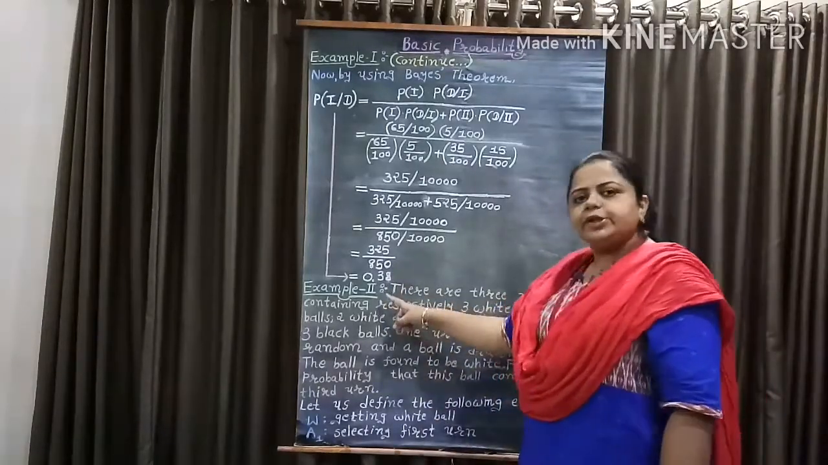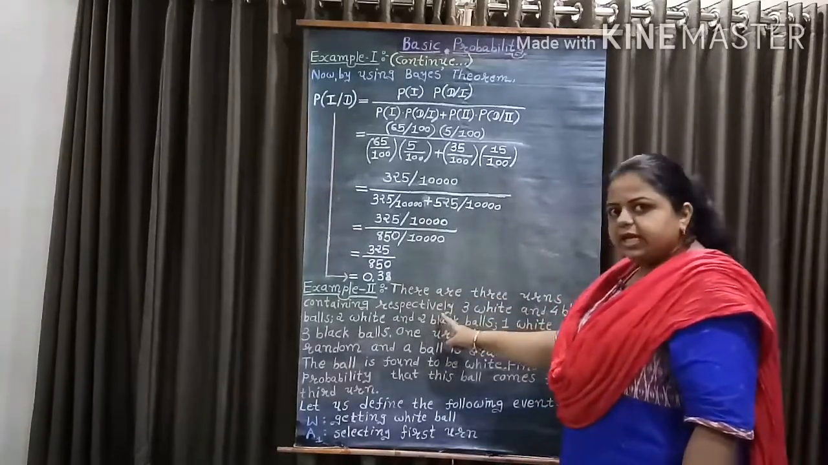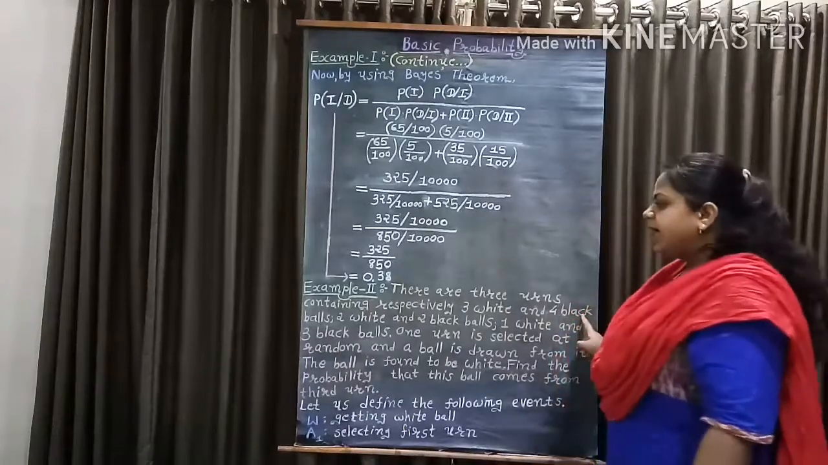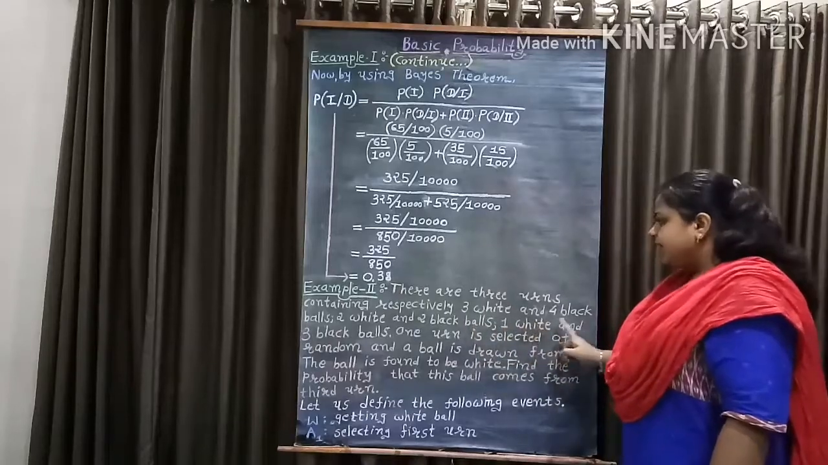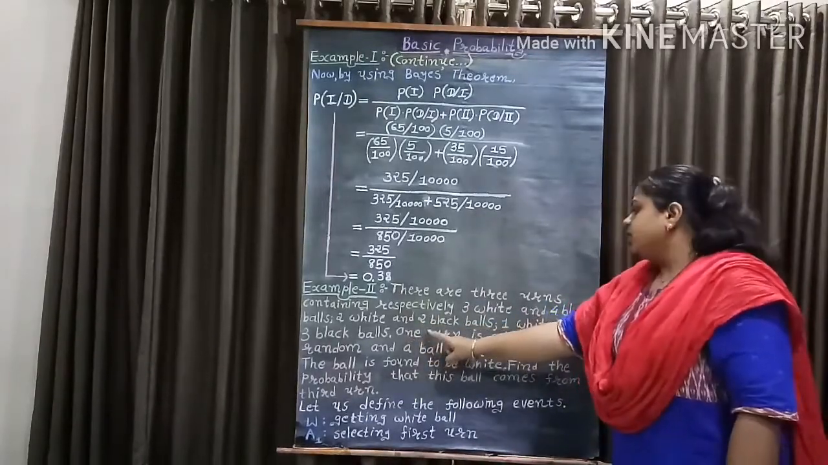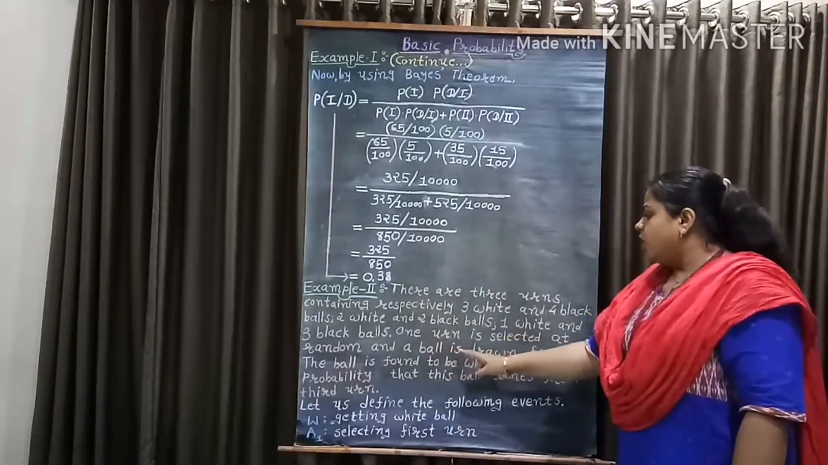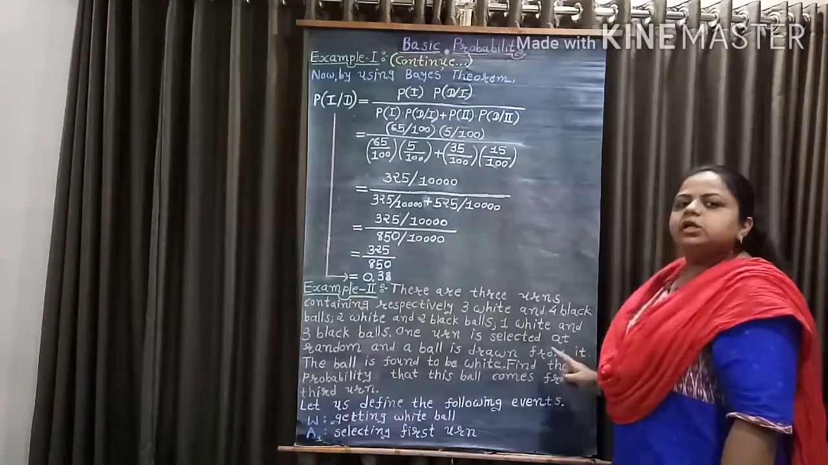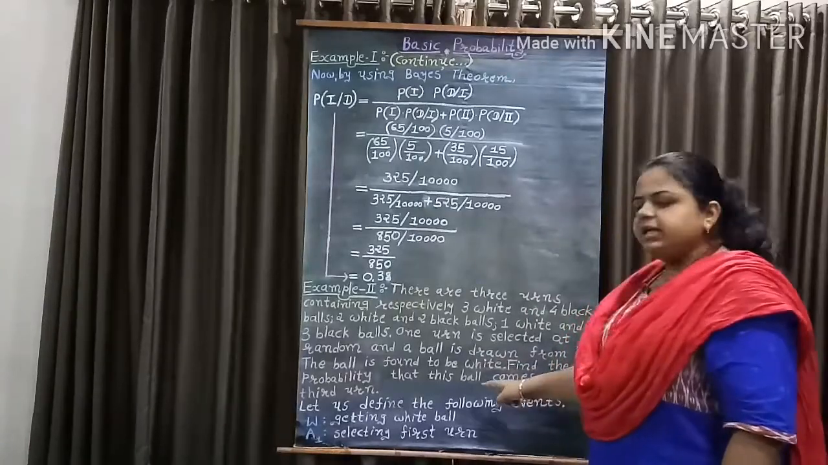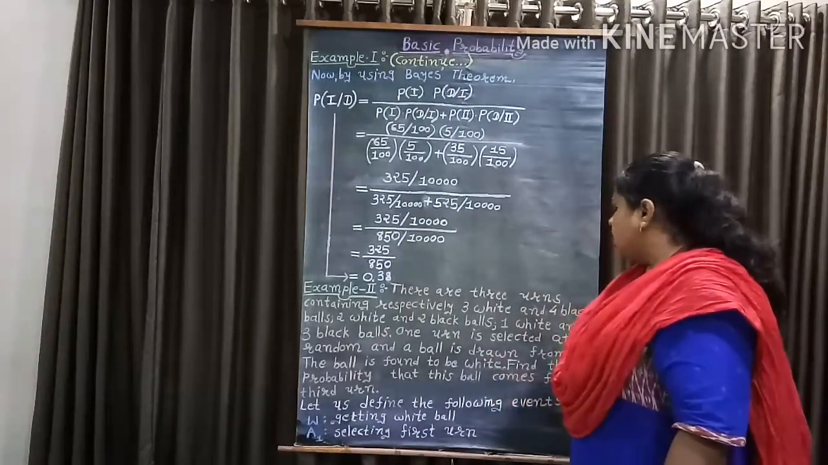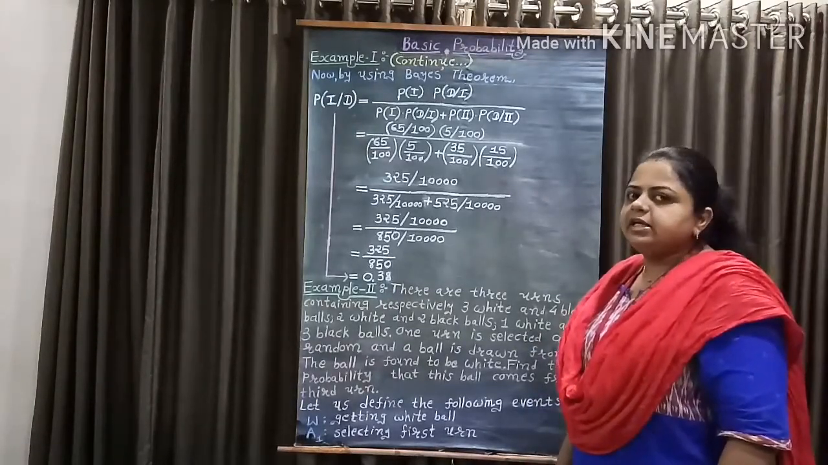Now example 2. There are 3 urns containing respectively 3 white and 4 black balls, 2 white and 2 black balls, 1 white and 3 black balls. One urn is selected at random and a ball is drawn from it. The ball is found to be white. Find the probability that this ball comes from third urn. Here, let us define the events.